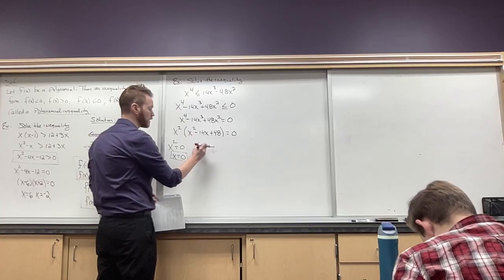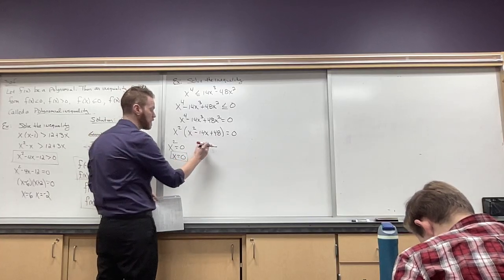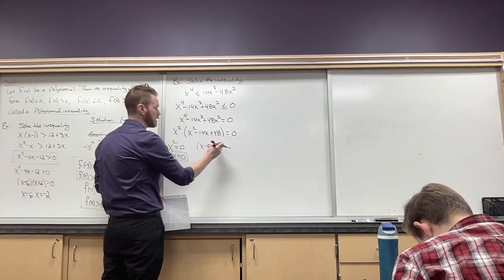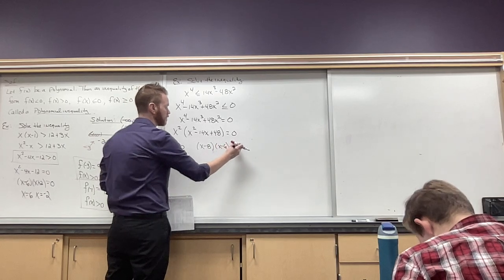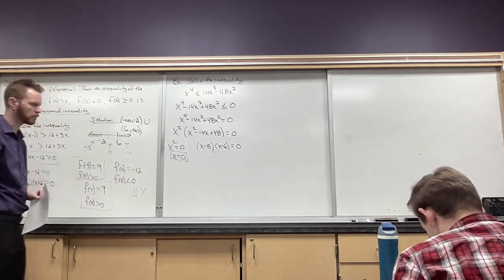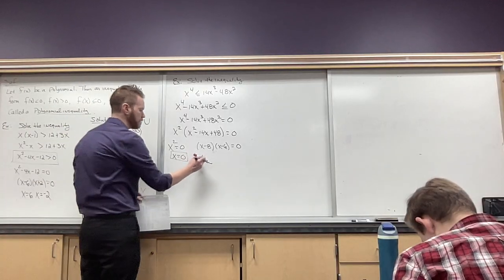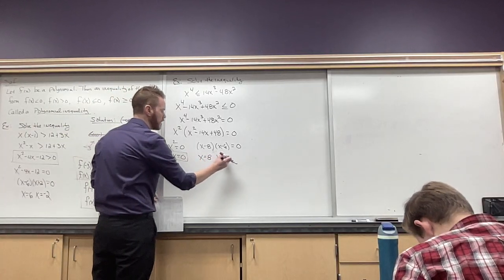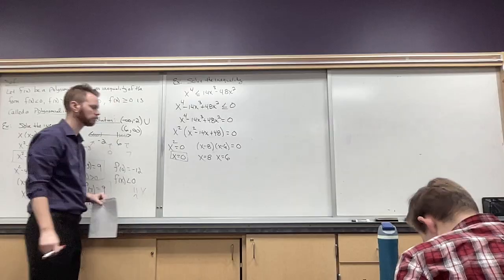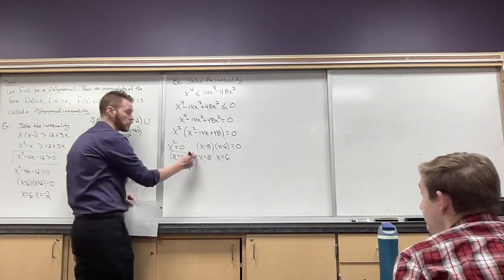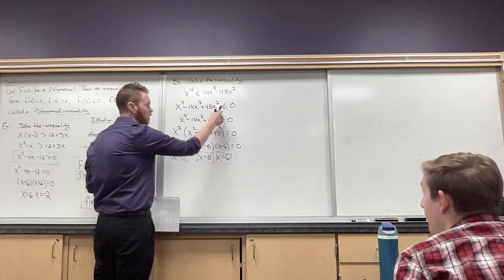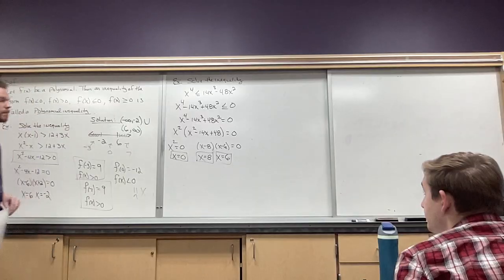I can factor normally. So I can do x minus 8 and x minus 6. That gives me 48 when I multiply and negative 14 when I add. So we have x to be 8 and x to be 6. And again, I'm allowed to include those ones because the inequality says include values that give you 0.